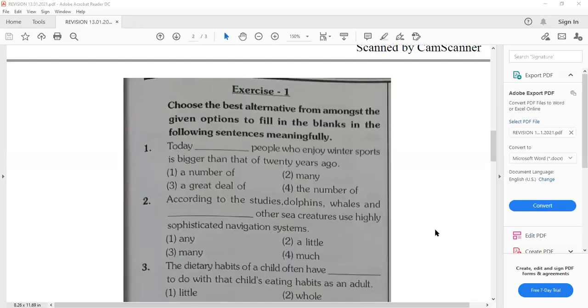Yes, ma'am. Yes, ma'am. That's why I asked, can you see the, okay.